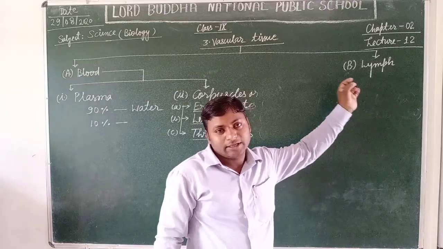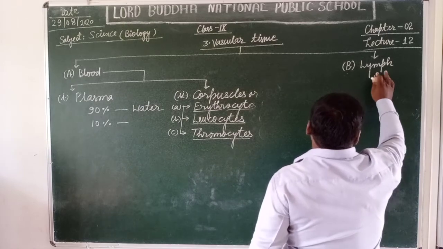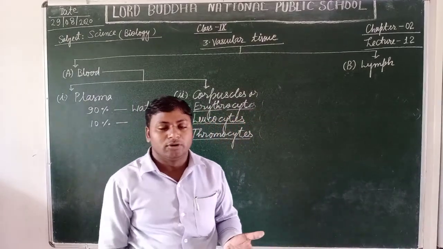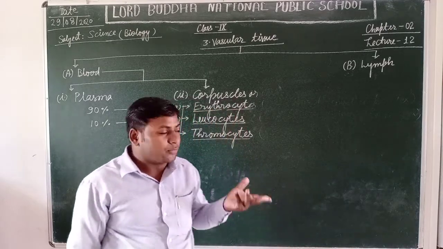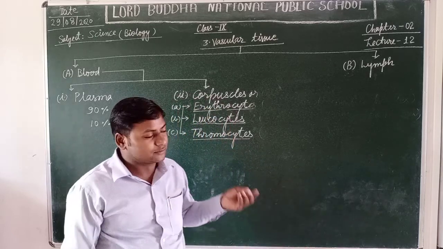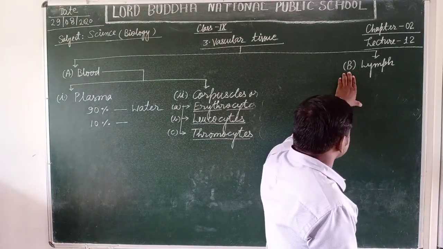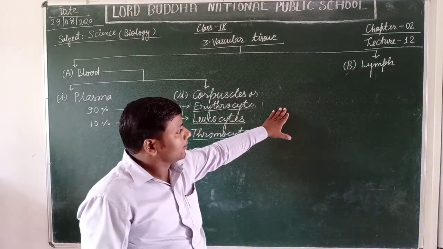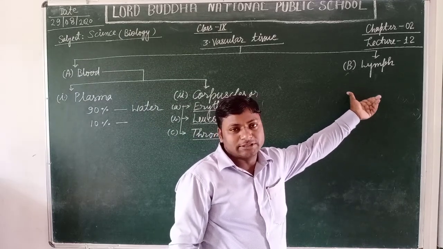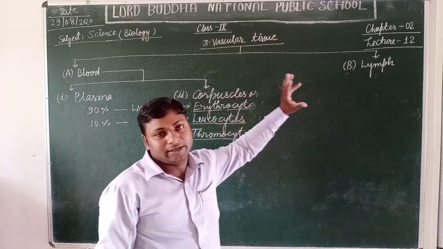Yes, students, the capillary is the third type of blood vessel. The lymph contains about 90 to 95% water, and the remaining 5% contains organic and inorganic substances like carbohydrates, fat, proteins, enzymes, and nitrogenous waste substances as well. They mainly carry and transport substances for the internal or delicate organs where the network of